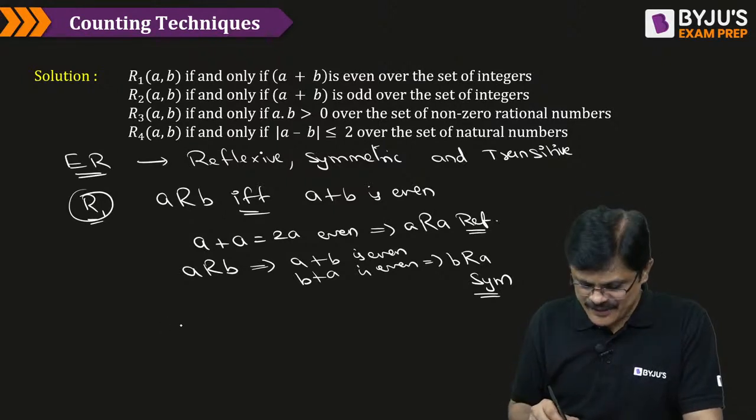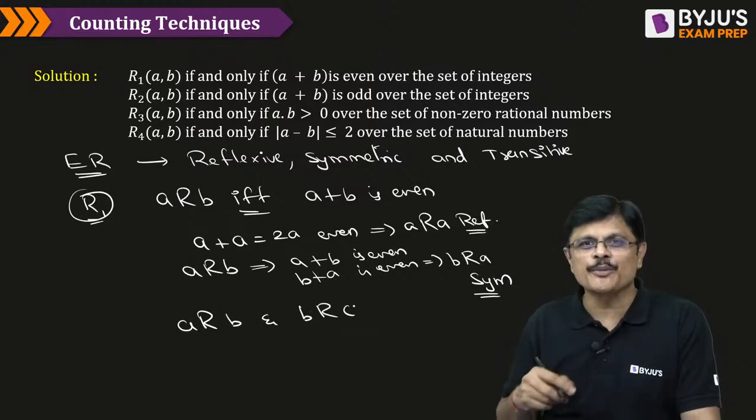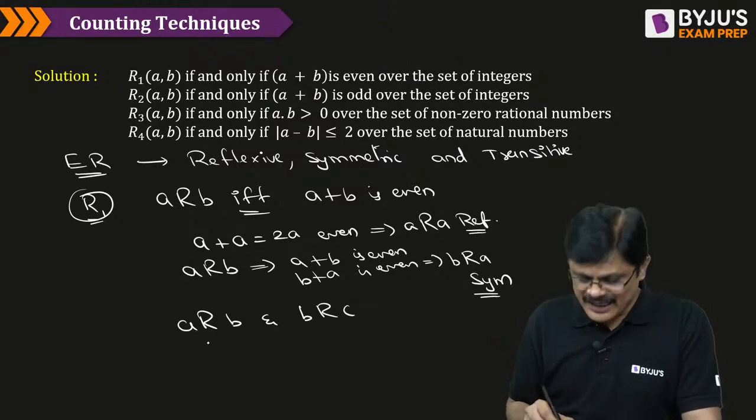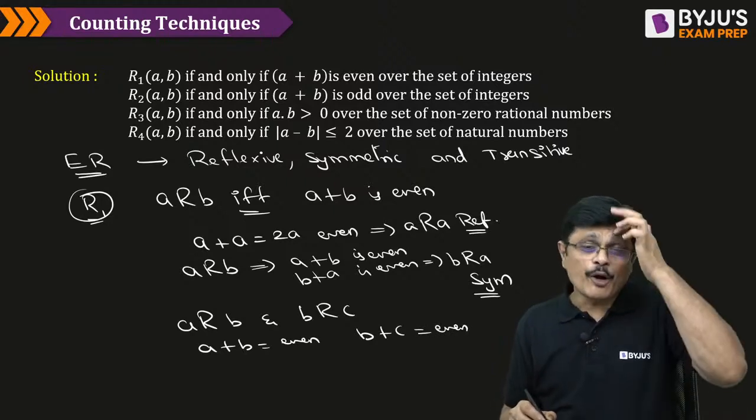What we need to do is consider A related to B and B related to C, my dear friends. What is A related to B? A plus B is even. And B related to C means B plus C is even. See, what do you mean by even, sir?